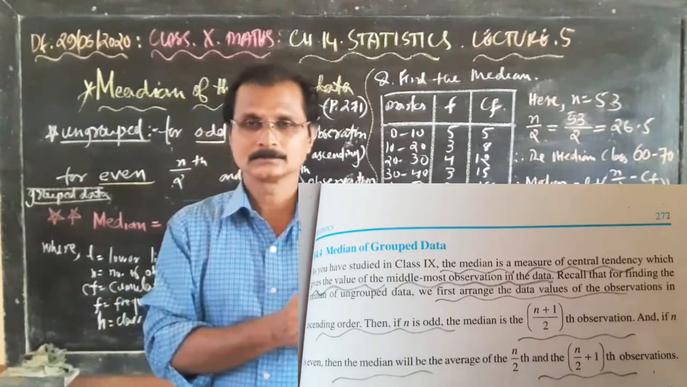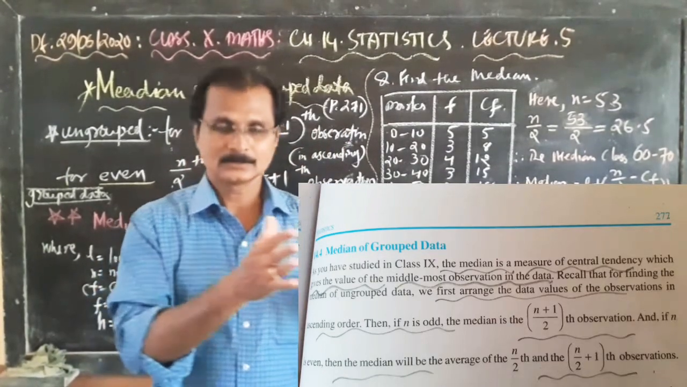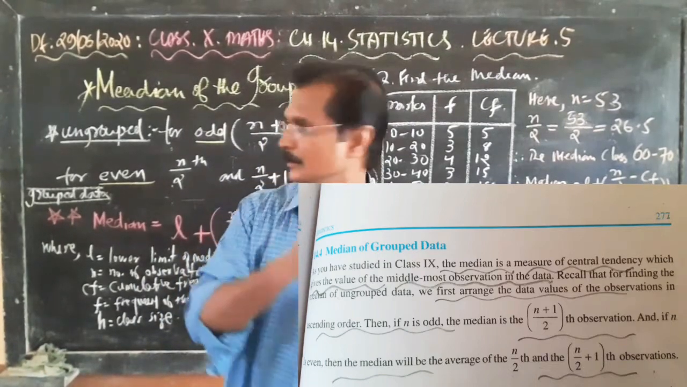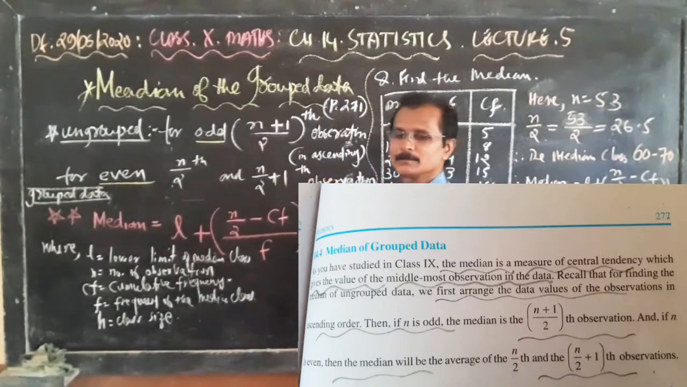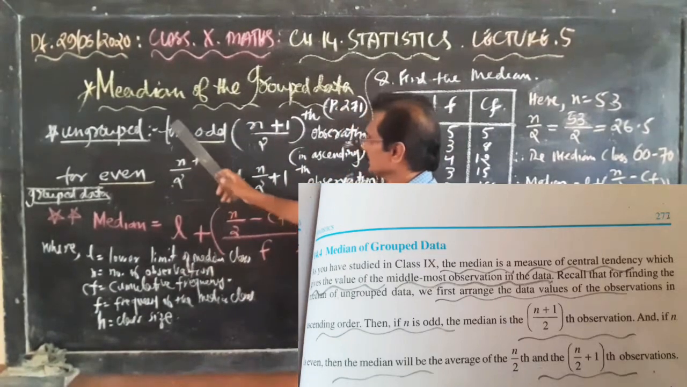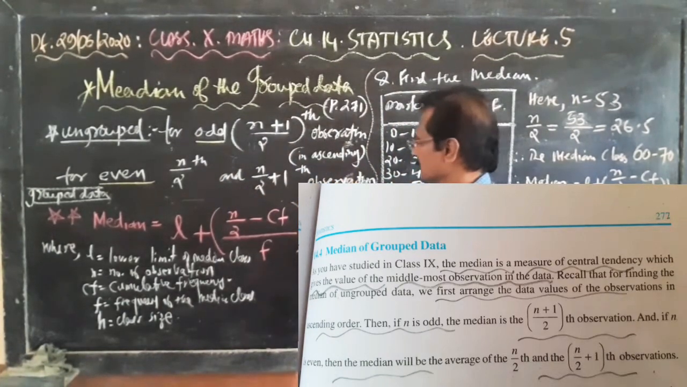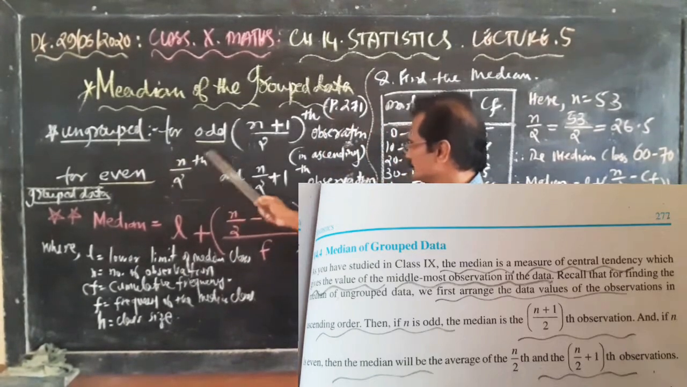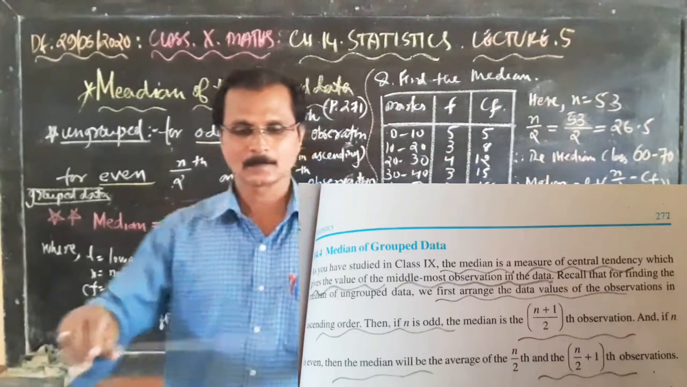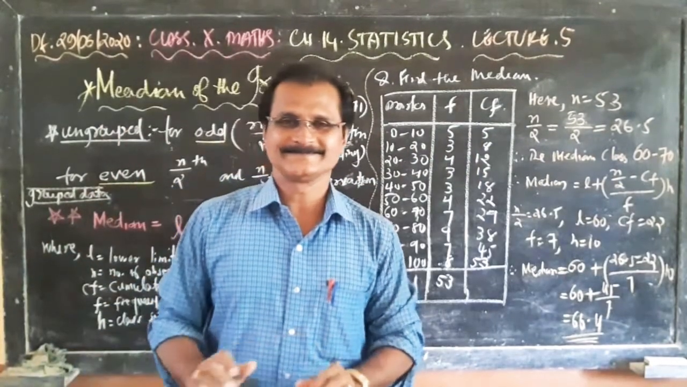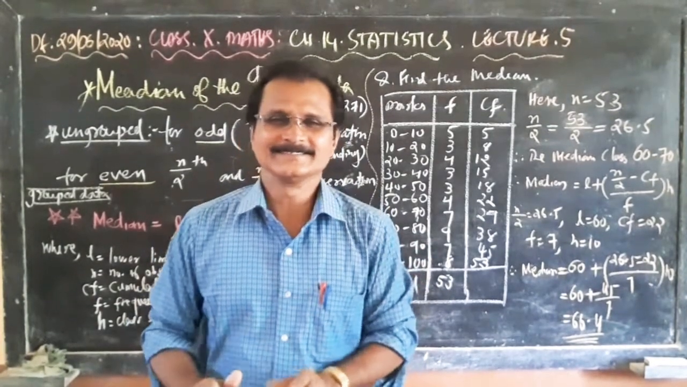To find the middle number, for an odd number of observations we use the formula (n plus 1) by 2 observation. For even numbers, the n by 2 observation and the n by 2 plus 1 observation, that is the median. So don't panic. Don't make it a very critically serious situation.